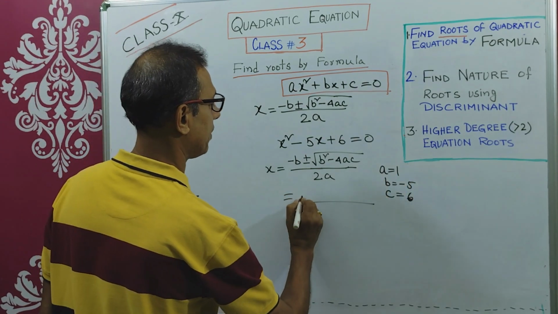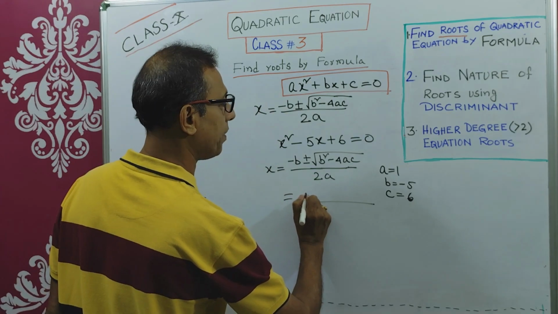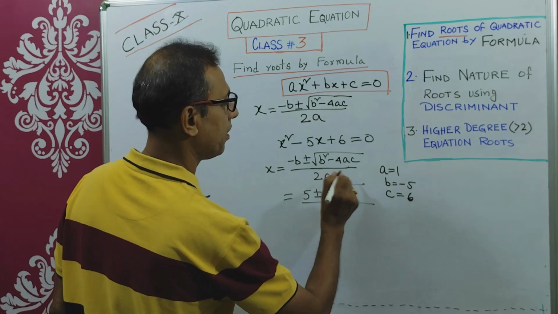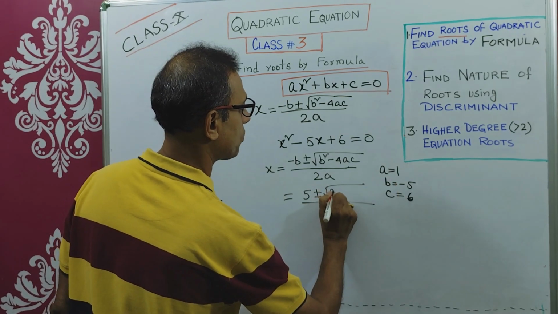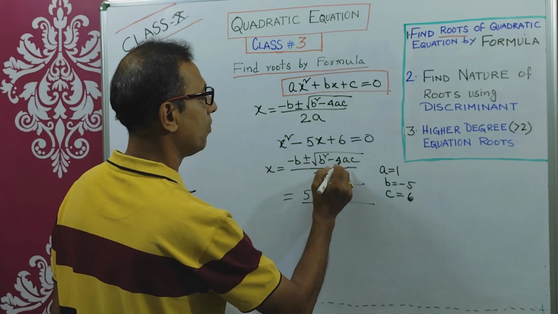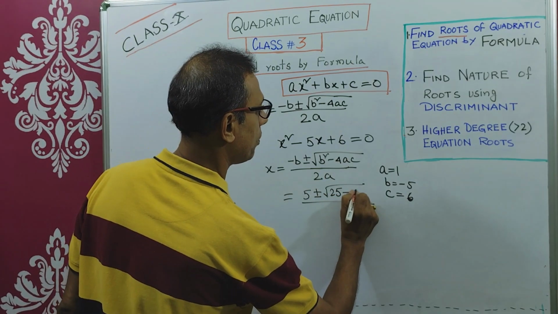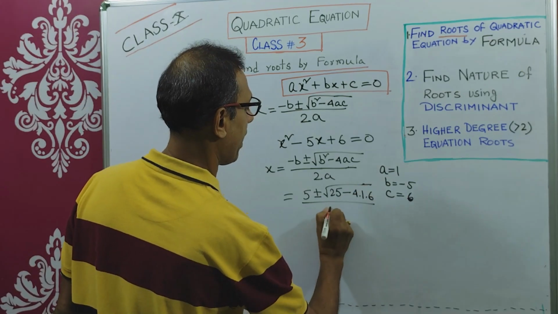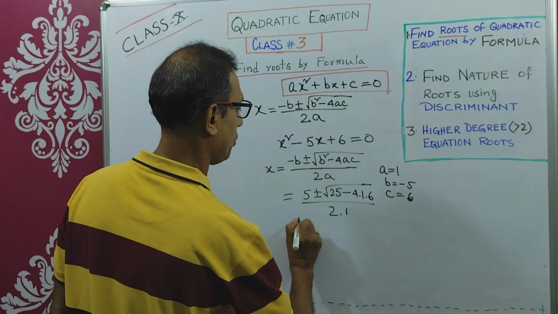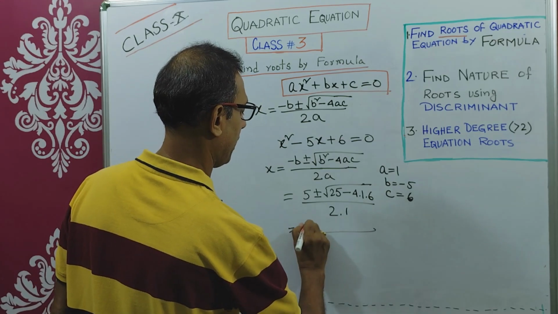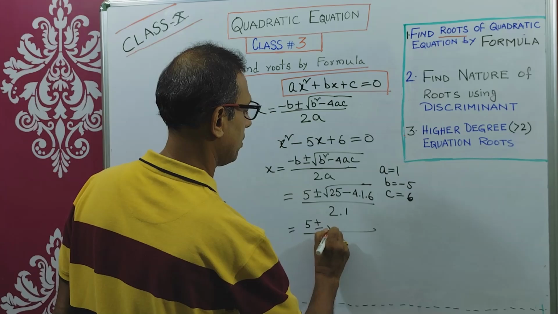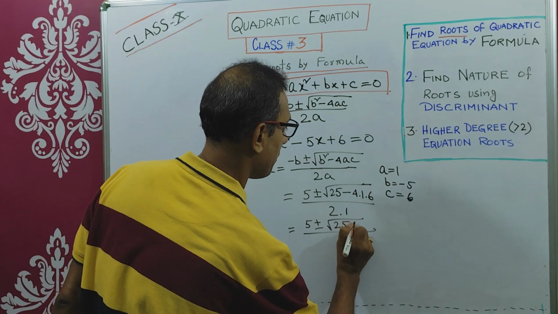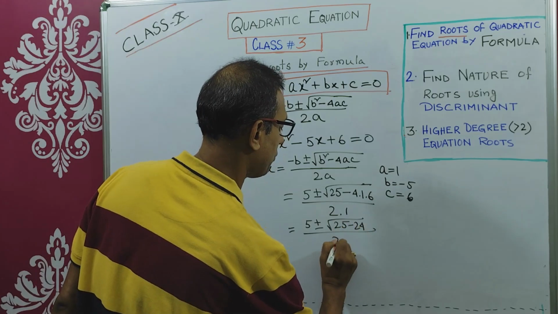Minus b means minus of minus 5, which is 5, plus minus root over b square, that is 5 square, which is 25, minus 4 into a is 1 and c is 6, by 2 into 1. So what are the values? 5 plus minus root over 25 minus 24, by 2.